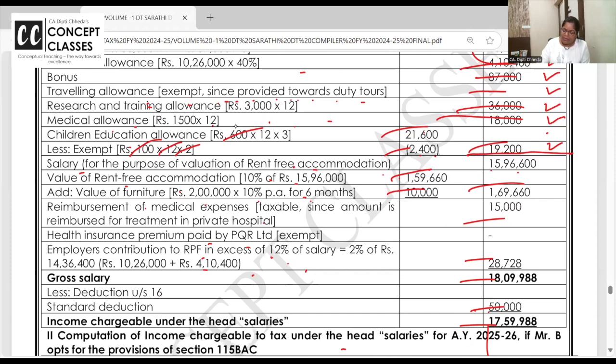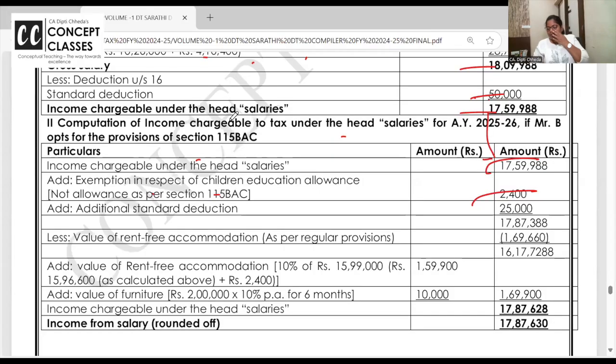But if he's opting, you will give extra. Now if you're going for the default tax regime, you will not get the children education allowance, and the additional standard deduction should be deducted. By mistake it is added, it will be deducted.